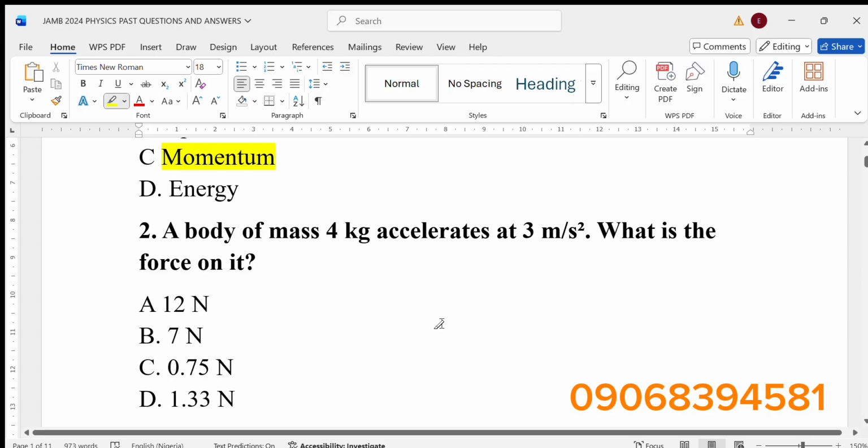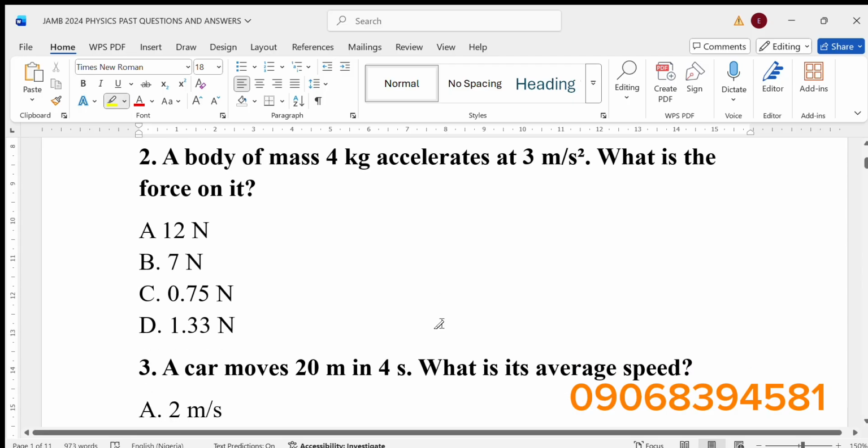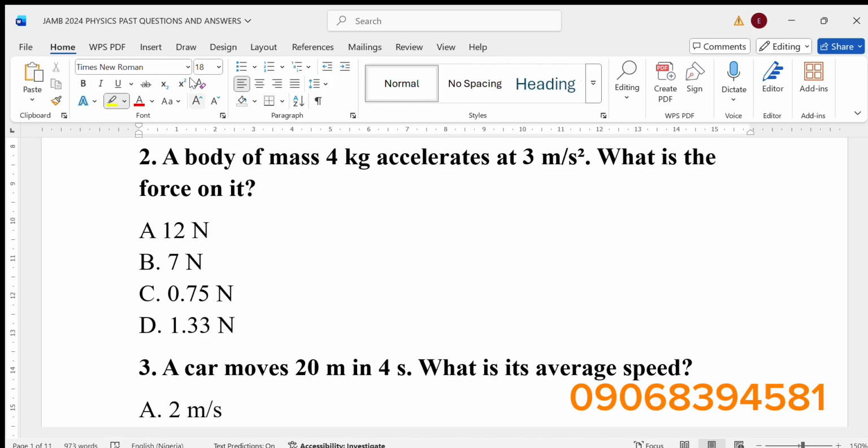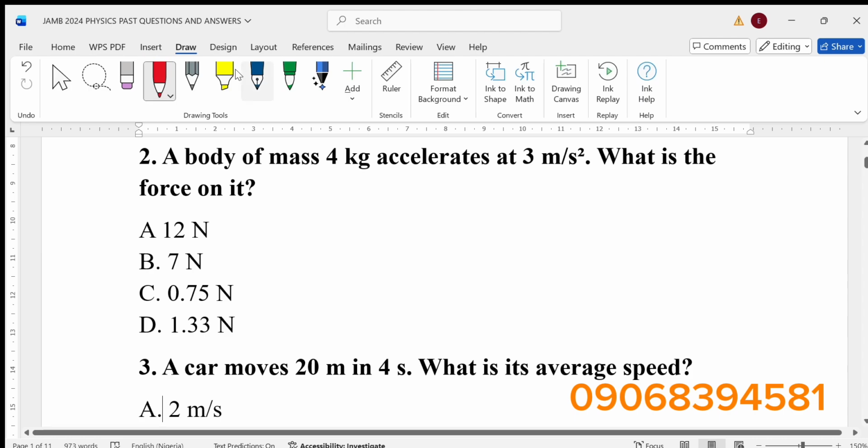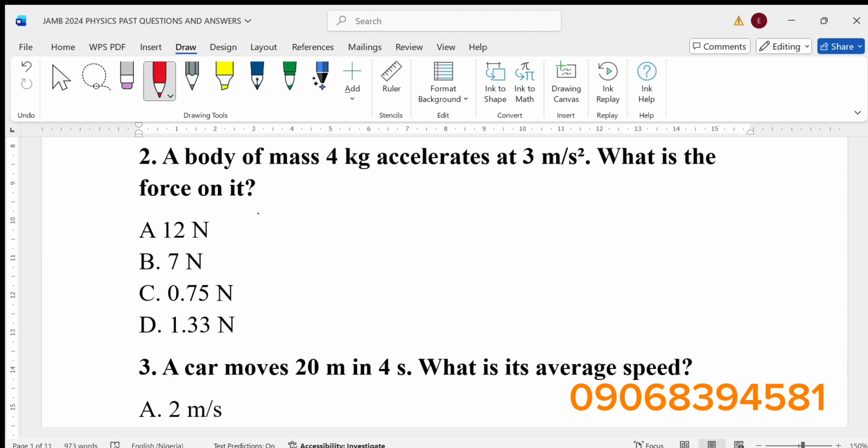That's momentum. Now, number two, a body of mass 4 kilogram accelerates at 3 meter per second square. What is the force on it? In this question, we're given the mass as 4 kilogram, and we're given acceleration as this, and we are asked to calculate the force on it.